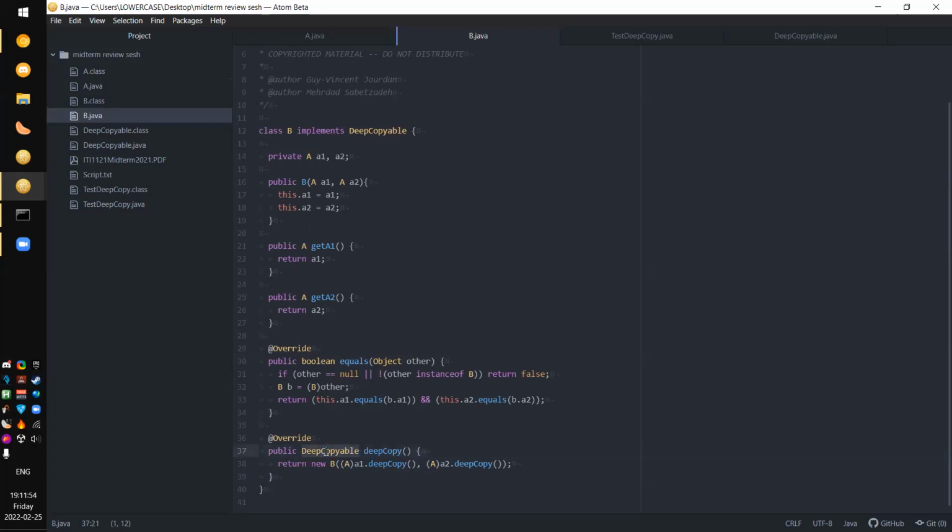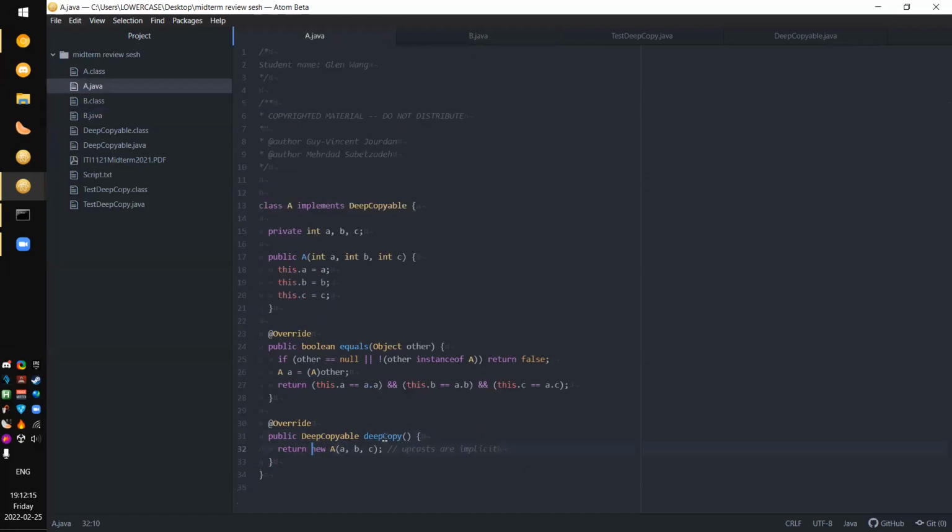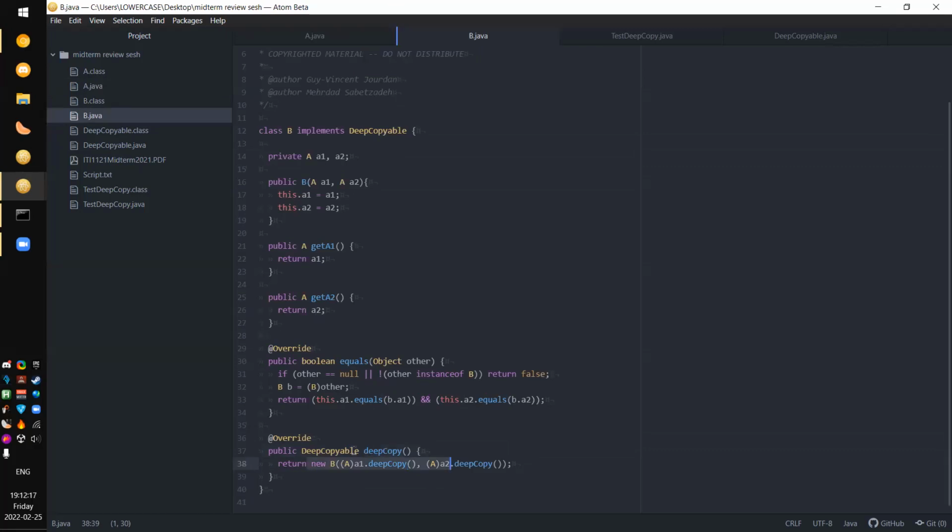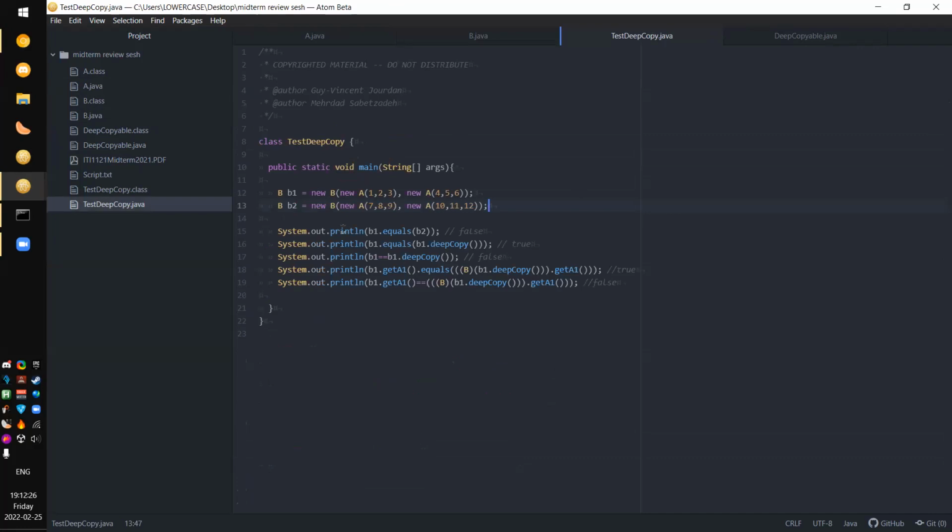So we basically say we want a deep copy of A, and we want to initialize B, so we're calling this constructor with a deep copy of the first A1 and a deep copy of A2. Here we're doing a little downcast to make sure that the deep copyable this would normally return gets cast to A, which gets passed in and set in the new version of B. So now we have deep copy methods in A and B that return all of the data in the form of deep copyable. Now let's take a look at how this class calls them.